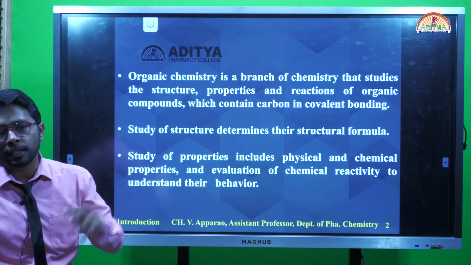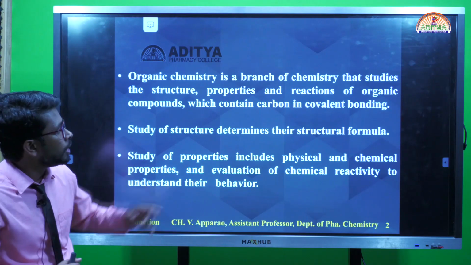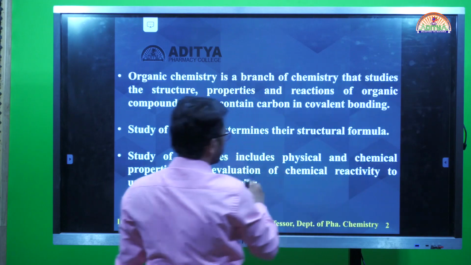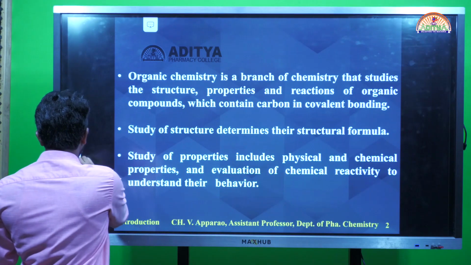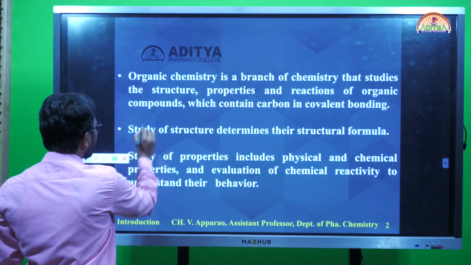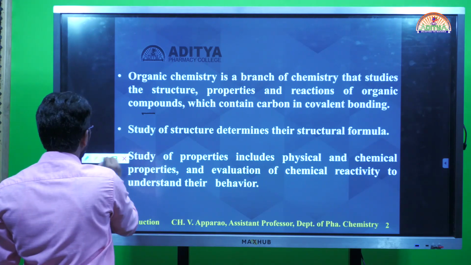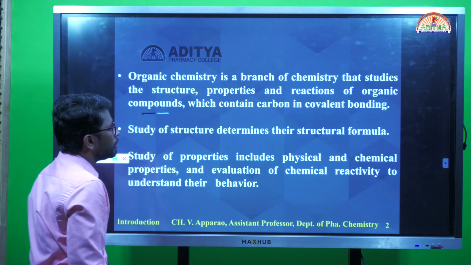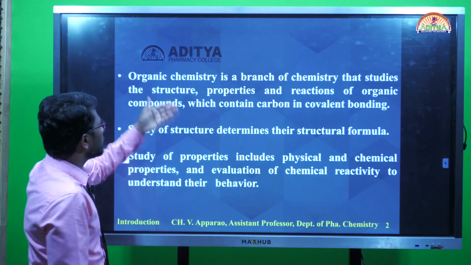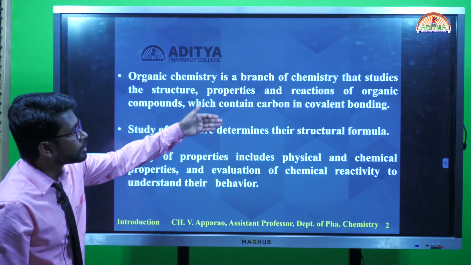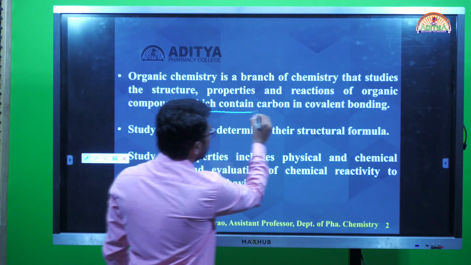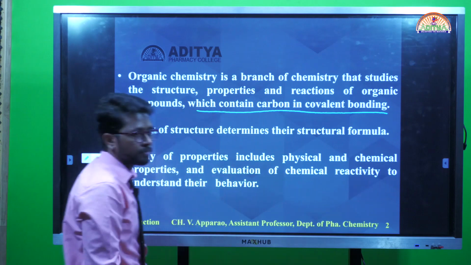What we are going to learn in this branch: organic chemistry is a branch of chemistry that studies the structure, properties and reactions of organic compounds, which contain carbon in covalent bonding.